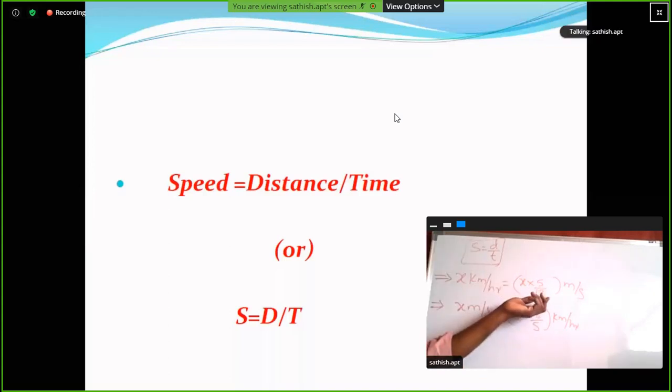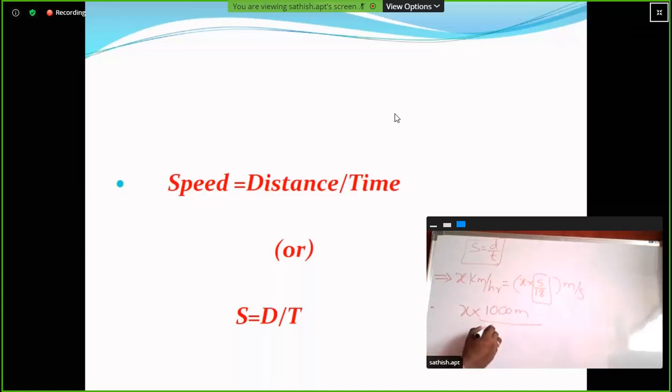So here, why is it 5 by 18 or 18 by 5? Clear? So simple. How will we get 5 by 18 or 18 by 5? x kilometers per hour. 1 kilometer is equal to how many meters? 1000 meters. Clear? So 1 hour is equal to how many minutes? 60 minutes, right? So 1 minute is equal to how many seconds? 60 seconds.